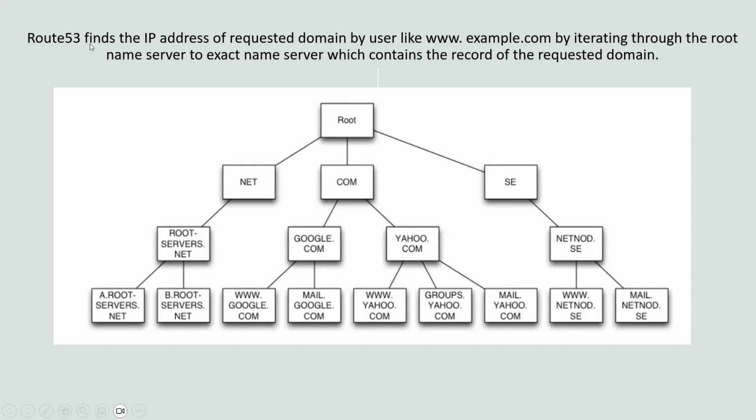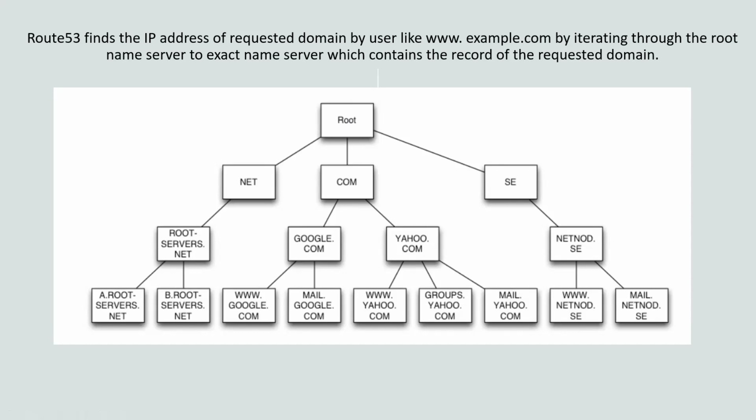After that, Route 53 will be able to get the IP address of the particular domain, and then it will reach the particular resource on the AWS cloud, whether it is the application load balancer, the EC2 instance, or the virtual machine where the application or the web portal has been hosted, and we will be able to see our website or portal on the browser.